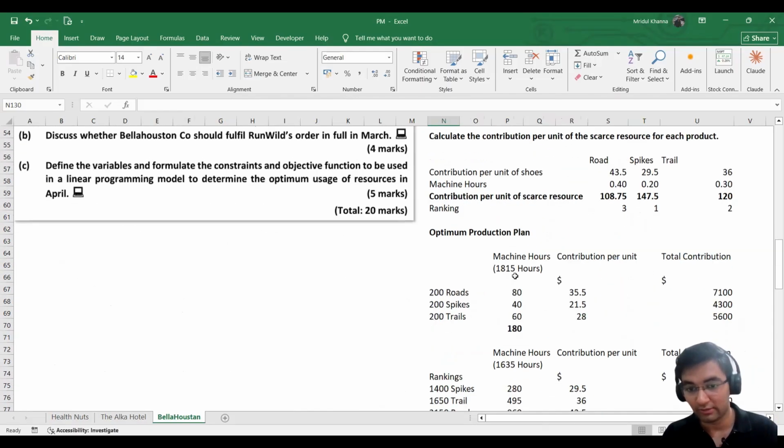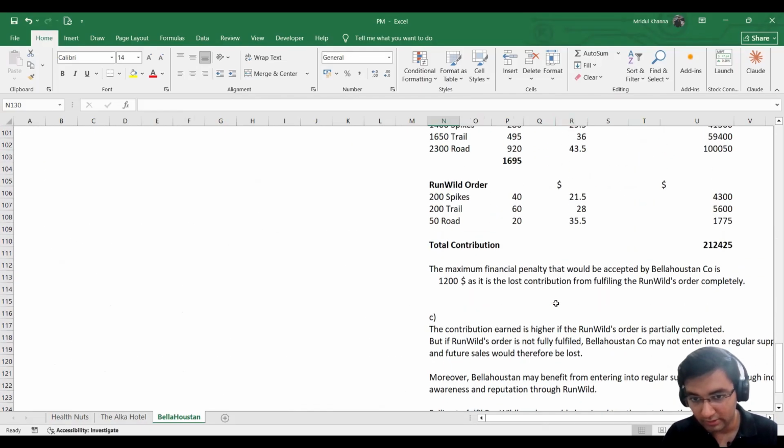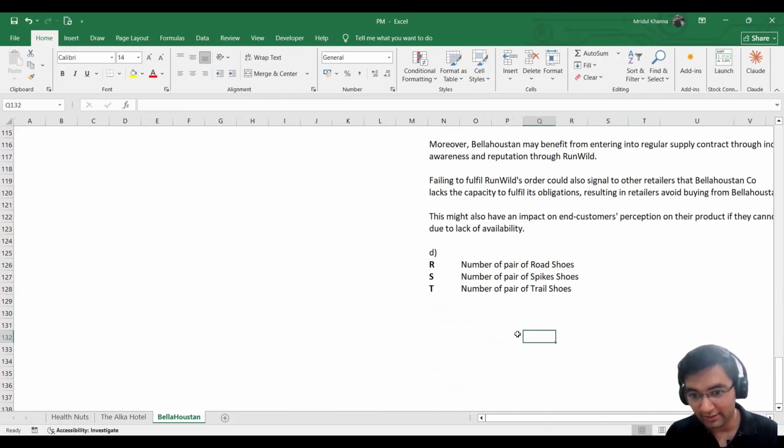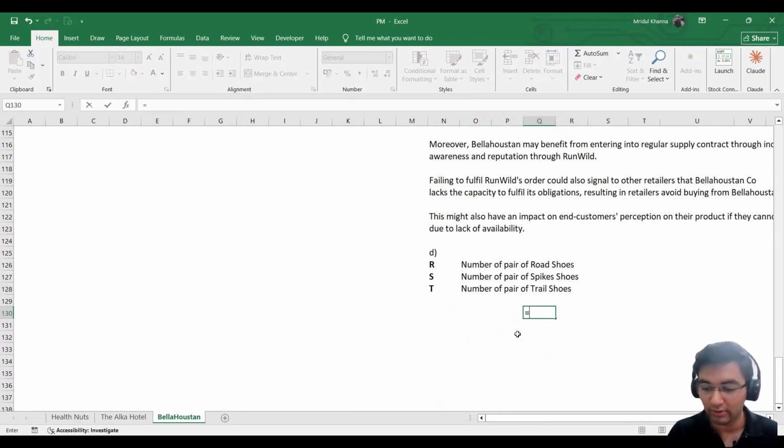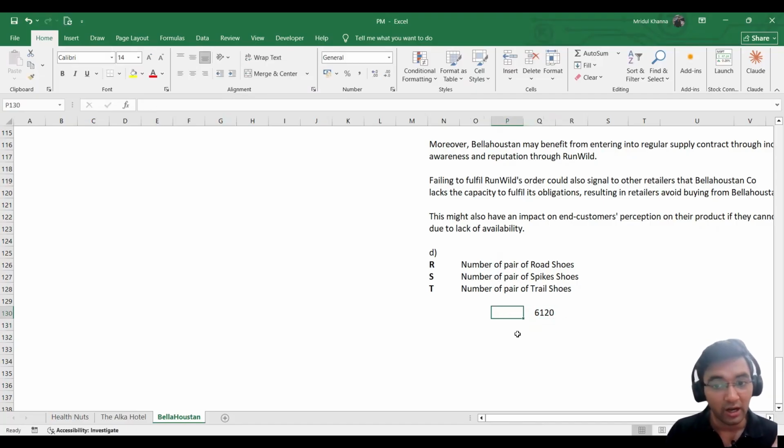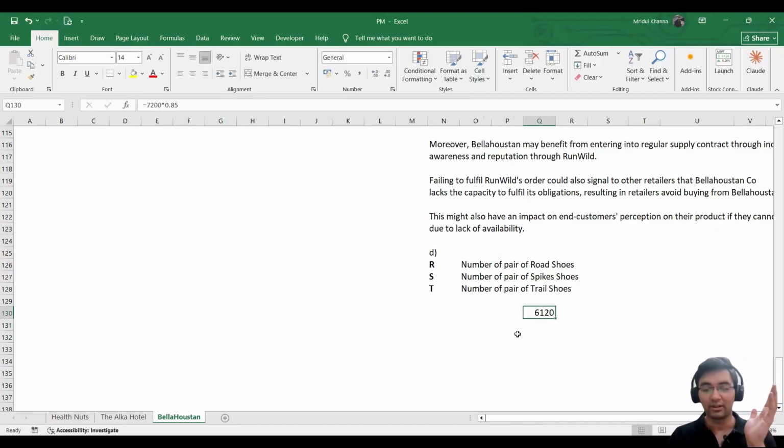So let's write it here. First, let's calculate what will be our actual available quantity for each of these resources. So it was 7,200, and if it is 15% lesser, we can simply calculate 85%. 100 minus 15 is 85.